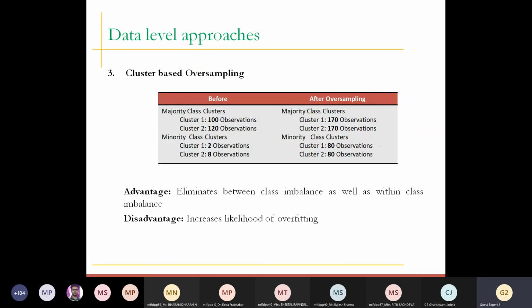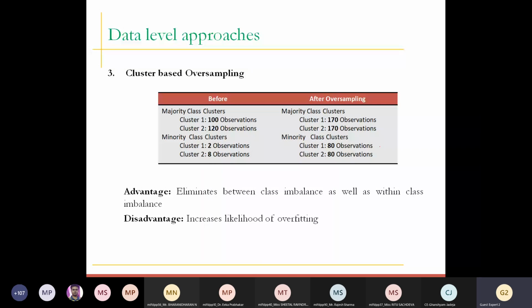Next one is cluster-based oversampling. This cluster-based oversampling and downsampling, there are two ways of cluster-based. In the cluster-based technique, they are using k-means clustering basically. And I'm sure that you are all aware of k-means clustering or what the clustering technique is. So I'm not going into detail, but this k-means clustering algorithm is applied to the two classes, if we talk about binary classification.